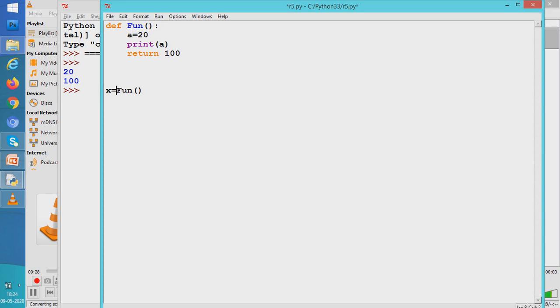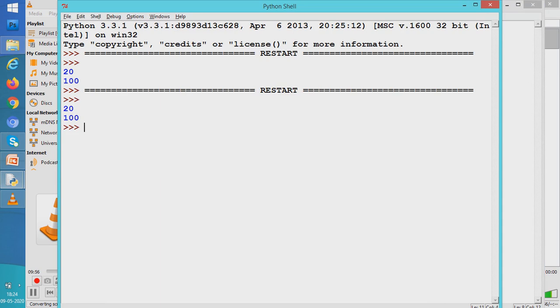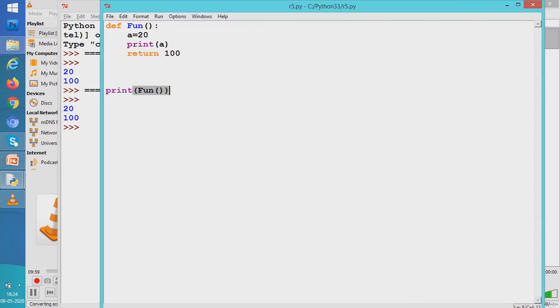Suppose you don't want to use that value, you want to only see the value. So you can write print. If you are writing print, what does it mean? That whatever value comes from the fun function, print it. Let us see what it does. It would do the same thing, but I am not using a variable x. We are printing the value, whatever comes. So we write here. See, 20 and 100, the same answer, but we actually used fewer variables. So my code became more efficient as less memory is being used.